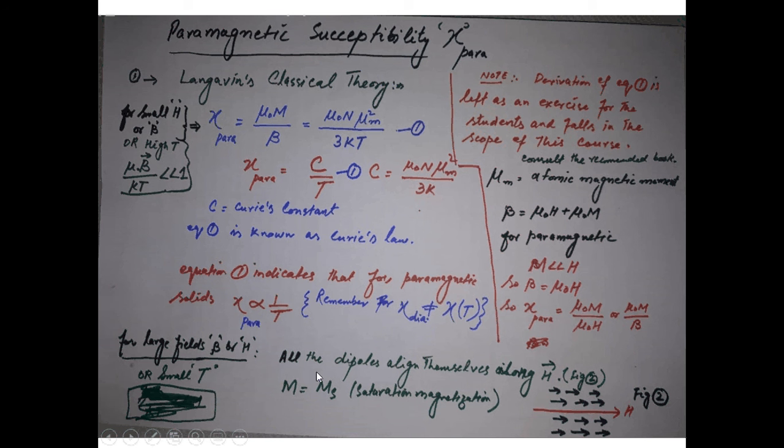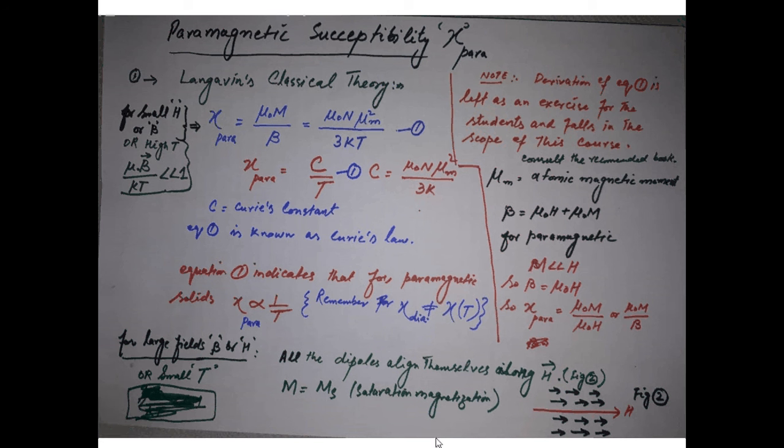In that case, all the atomic dipoles align themselves along the direction of H. This is figure number 2. When all the magnetic dipoles are in the direction of the applied magnetic field, then the magnetization of the system becomes maximum, and it is called the saturation magnetization.